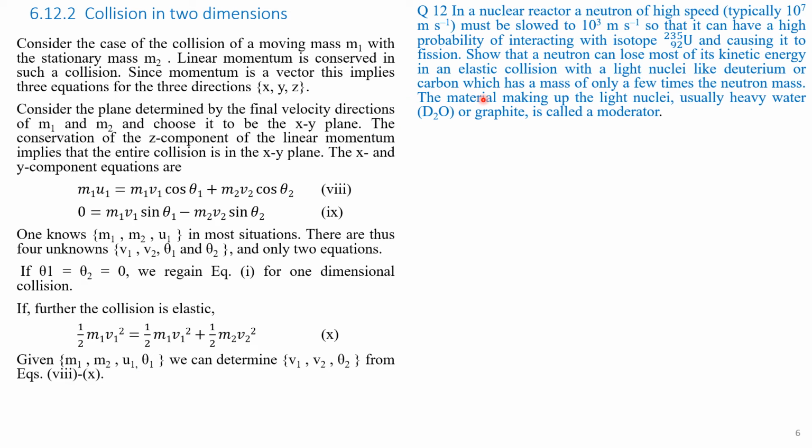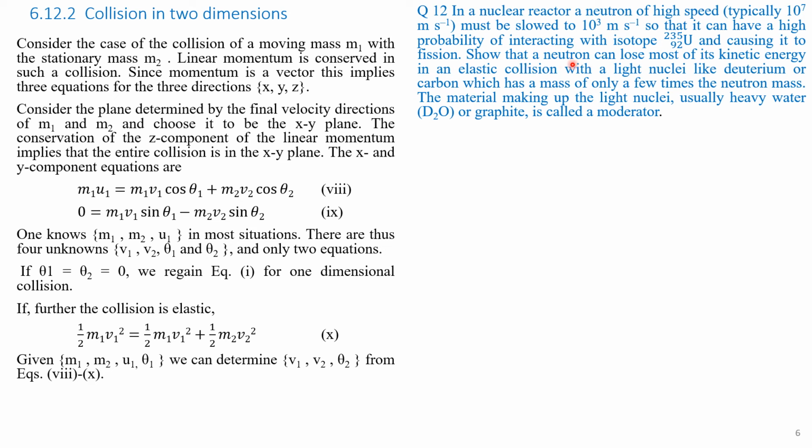So now we will solve a numerical problem. Question number 12. In a nuclear reactor, a neutron of high speed, typically 10 to the power of 7 meters per second, must be slowed to 10 to the power of 3 meters per second so that it can have a high probability of interacting with isotope U-235 and causing it to fission.